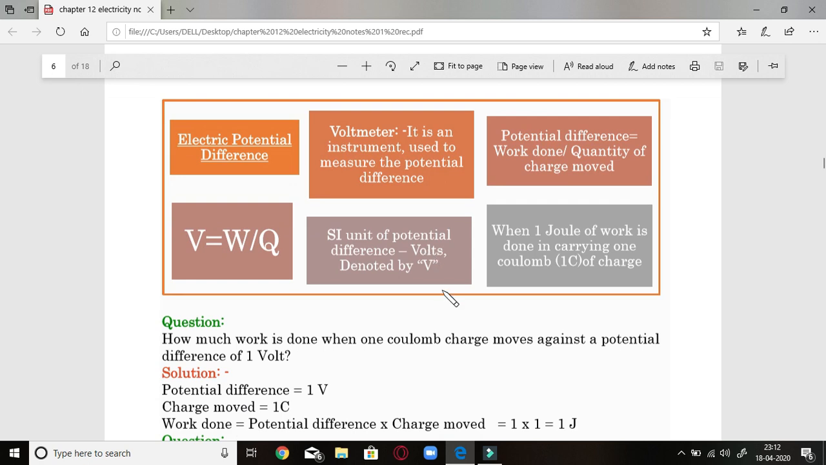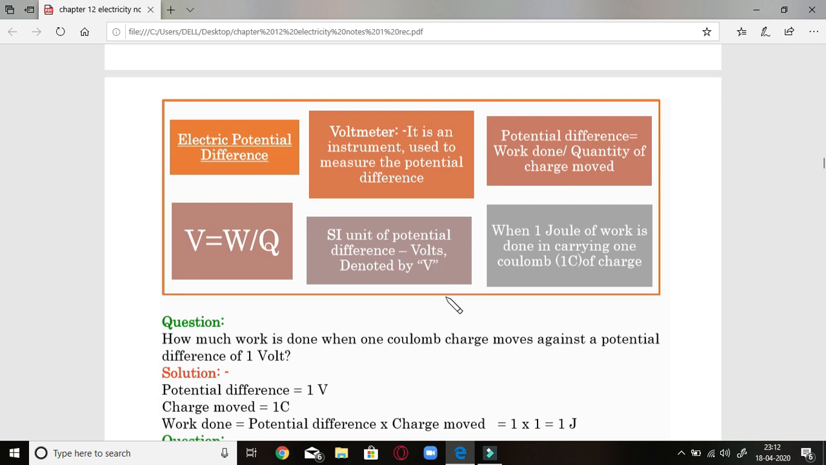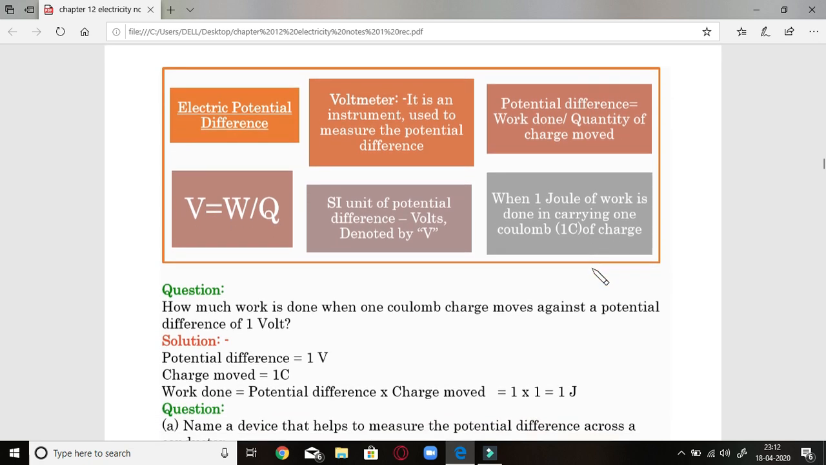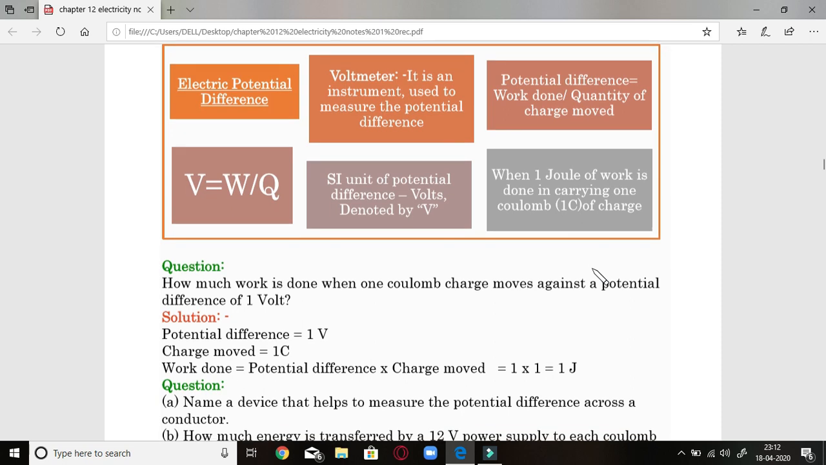Now this is again a compiled chart. Electric potential difference, that is voltmeter. That is a definition of it. Voltmeter is used to measure potential difference. Now this is a formula of it. Work done upon quantity of charge used. SI unit of it is volt, denoted by capital V, and when 1 joule of work is done in carrying 1 coulomb of charge, in that case we call it as 1 volt only. So this is some of the compiled information for your ease, for your convenience, so that you can pick up the answer or evaluate answer out of it.